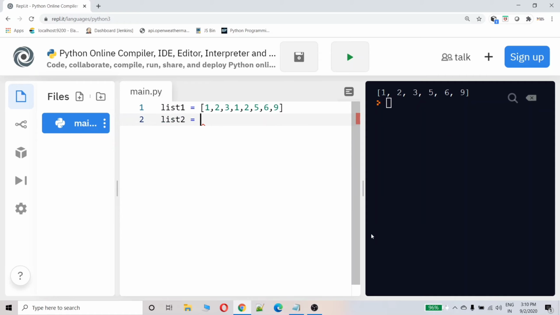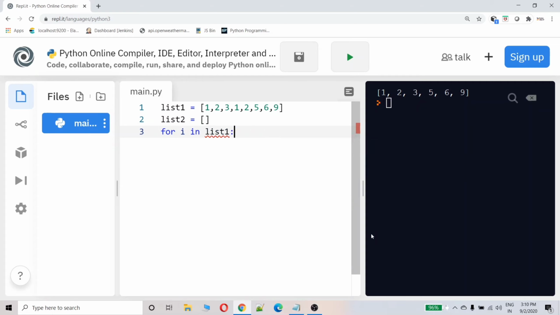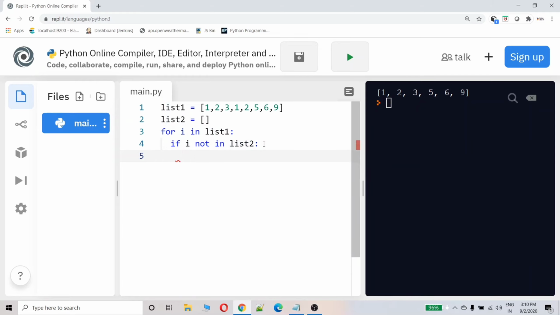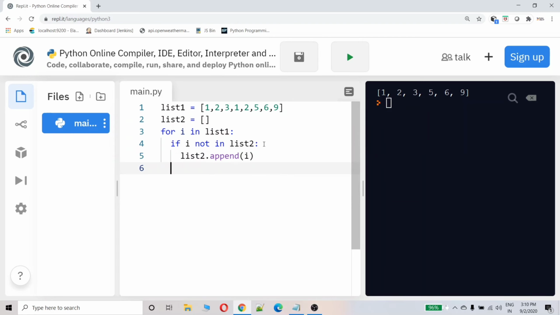Create one dummy empty list, for I in list 1. So what I am doing is writing a condition: if the item is not in, that is, when the list is getting iterated, each number is iterating. If that number is not in list 2, then append the number to list 2, list 2 dot append of I. That's it.